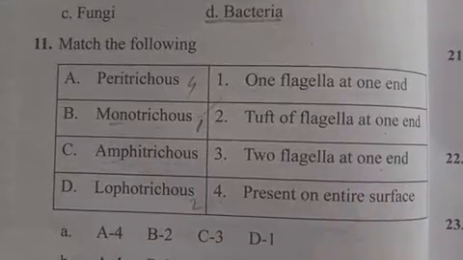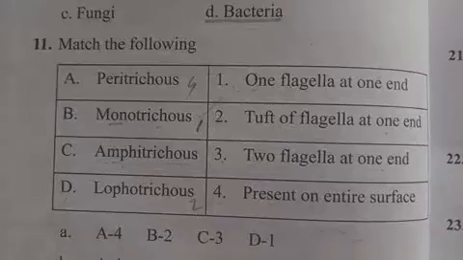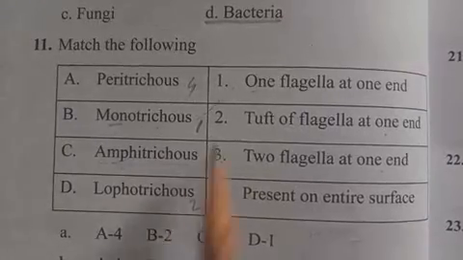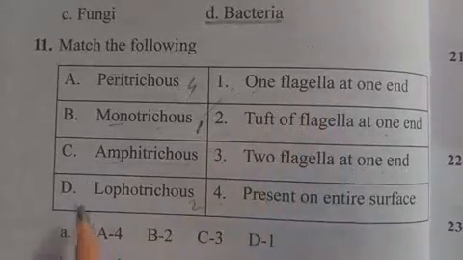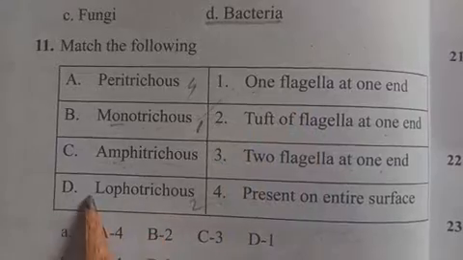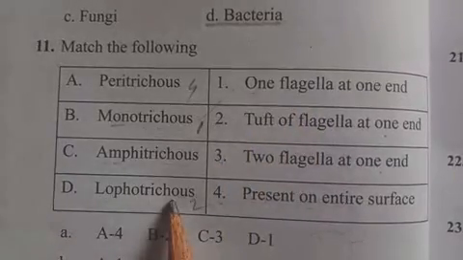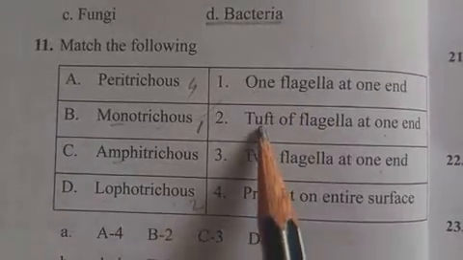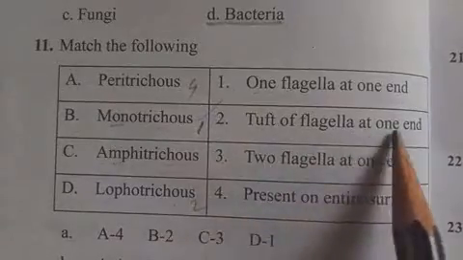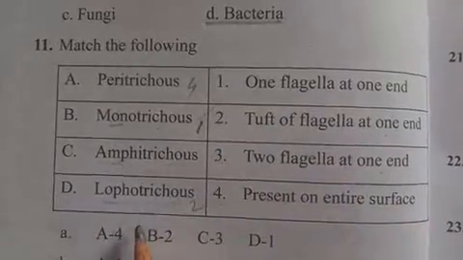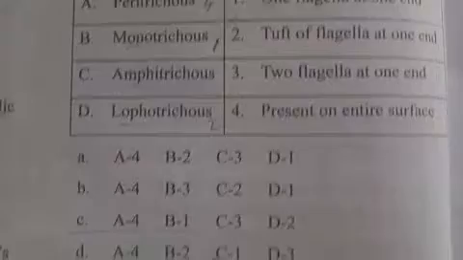So next, D2. Lophotrichous, so tuft means a group of flagella at one end. You can go through this answer.